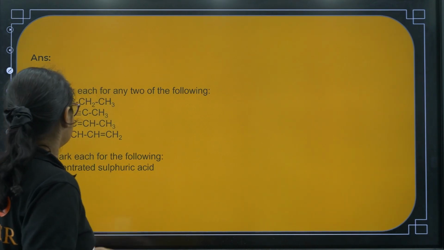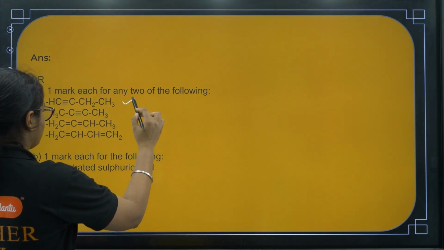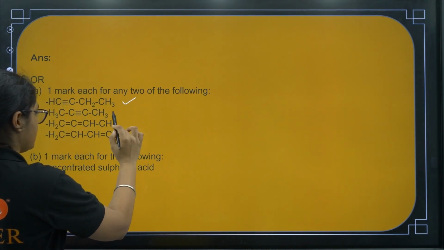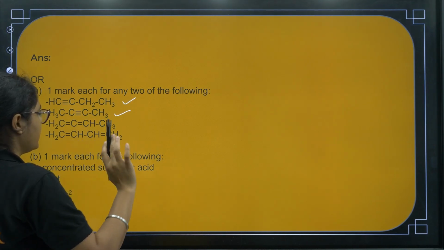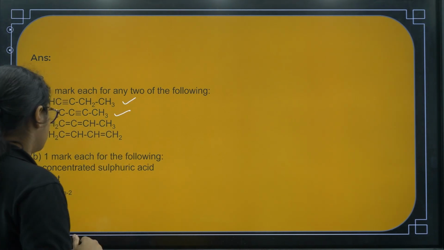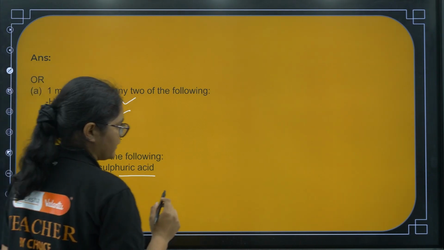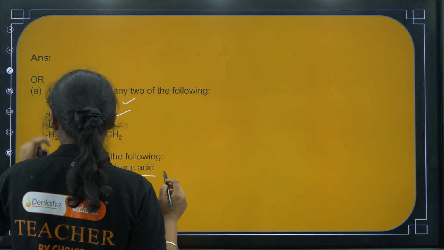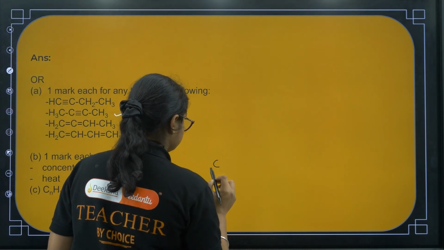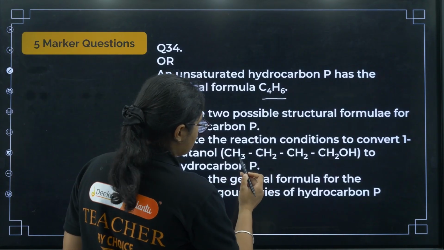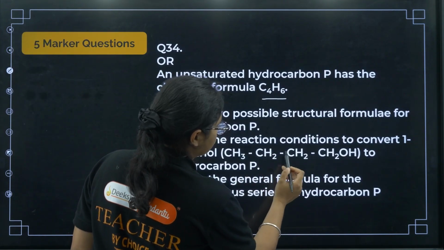Okay, so let us see quickly the answer. So the first one is, you can have a triple bond here, and you can have a triple bond in the middle. Okay, you have to write only 2 isomers. Next, if you just heat it with concentrated sulfuric acid, you will get this alkene, right? So what will be the reaction here? It is like what was the question? CH3, CH2, CH2, 1 2 3 4.